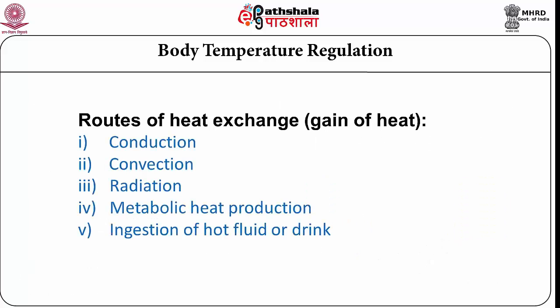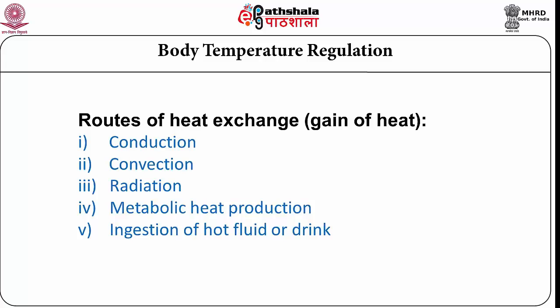There are certain routes by which the body can gain heat, and certain routes by which the body can lose heat. Gaining heat can take place by conduction. The first basic five routes: the first one is conduction, second one is convection, then thermal radiation, or radiation. The fourth one is metabolic heat production.